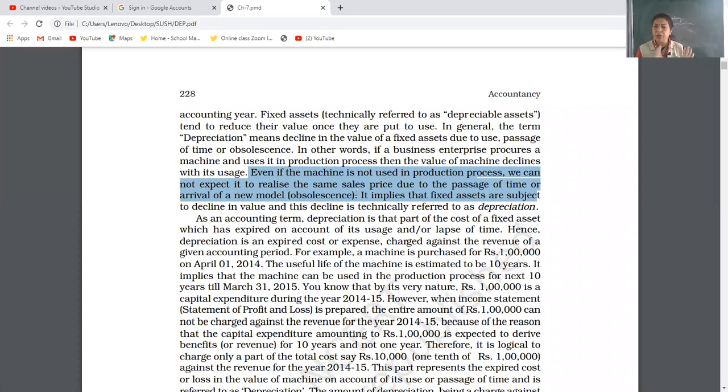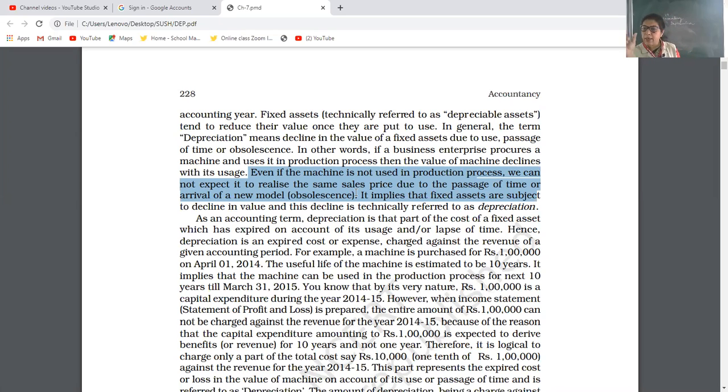But when I want to sell it, due to passage of time or due to new models coming in the market, the old one will become outdated. That is obsolescence, or passage of time is also a reason for depreciation. So the fixed asset declines in value, and this decline is technically referred to as depreciation.